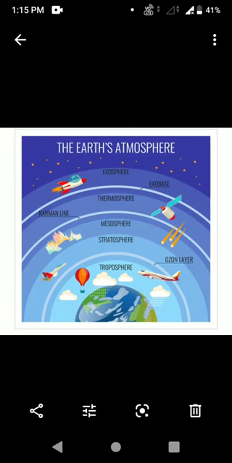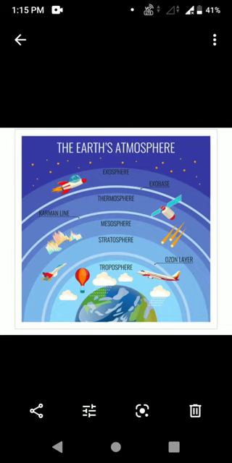Okay, can you see in this picture? Okay, a beautiful picture of the Earth's atmosphere. There are 5 atmospheric layers. Which are the 5 atmospheric layers, students? They are the troposphere, stratosphere, mesosphere, thermosphere and exosphere. Okay. Now, one by one we can learn.